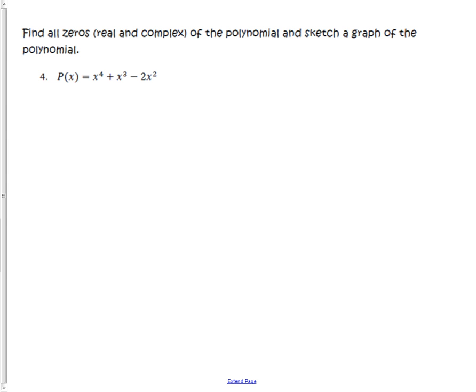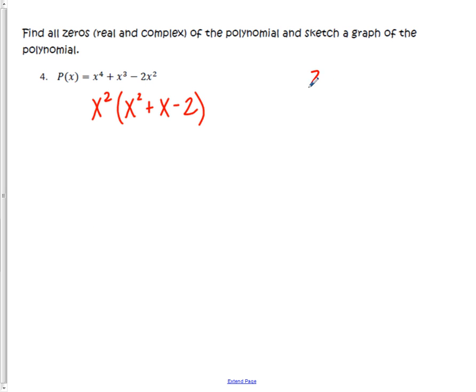This is number 4 in your Unit 2 study guide, and we're asked to find all zeros, both real and complex, of the polynomial and sketch a graph of this polynomial. If you remember, the first thing you always want to do is see if something factors, and in this case, every term has at least an x squared in common, so we can factor out an x squared, and we'd be left with x squared plus x minus 2.